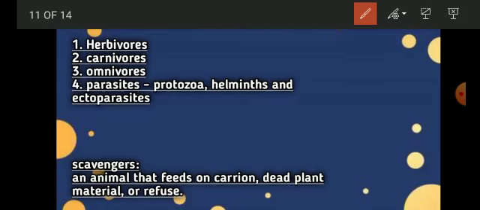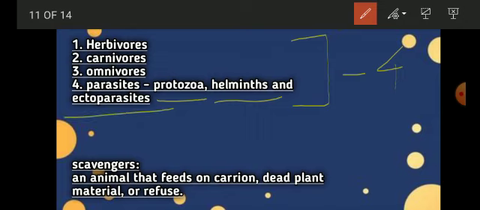As we saw, we can classify the organisms into three categories. We can even classify your consumers into four categories: herbivores, carnivores, omnivores, and parasites. And your parasites can be classified or grouped into three main types: protozoa, helminths, and ectoparasites.